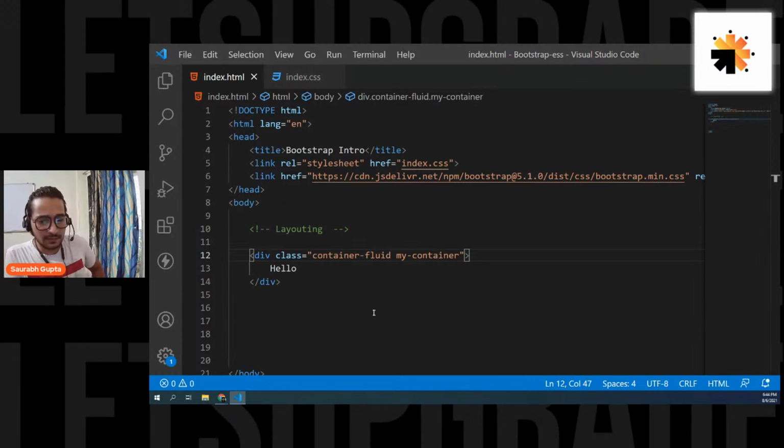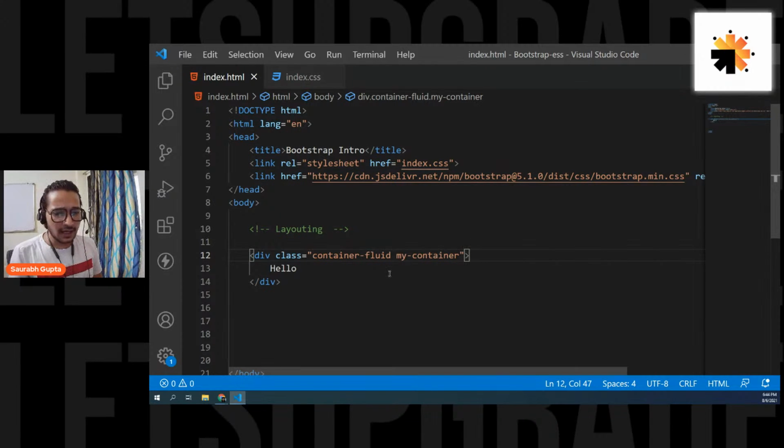But the class name is container, my-container, then the class in CSS will be container, my-container. Harshini, I hope you understand. These are two different class names. Container-fluid is one class, and my-container is one more class. That means this div has two classes, and I can apply CSS by using both of them.